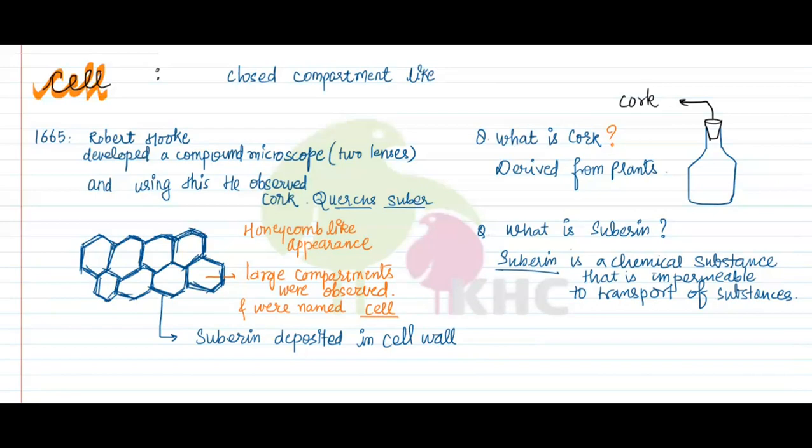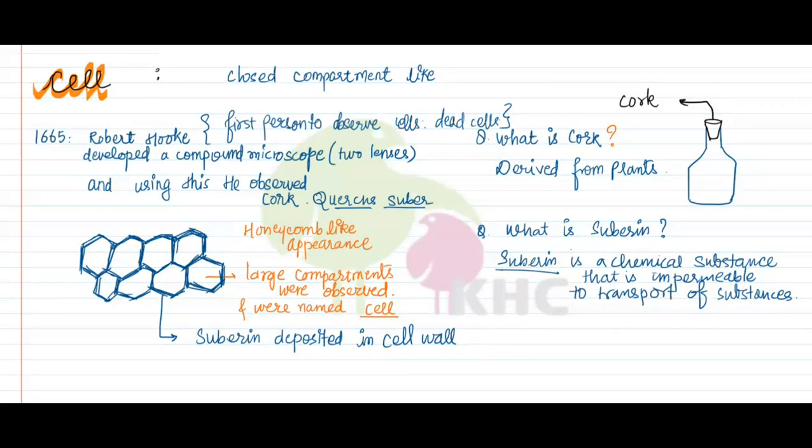Robert Hooke developed a compound microscope and he observed. He was the first person to observe cells, but the cells he observed were dead cells. Or cells, they were derived from a living organism, obviously. Okay, the plant was living, but the cork is non-living. It is a non-living structure.